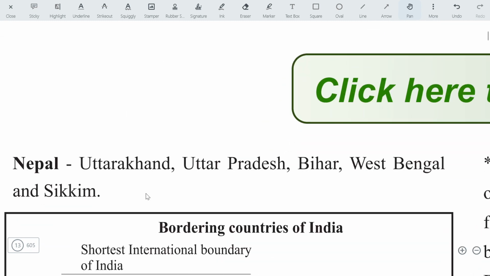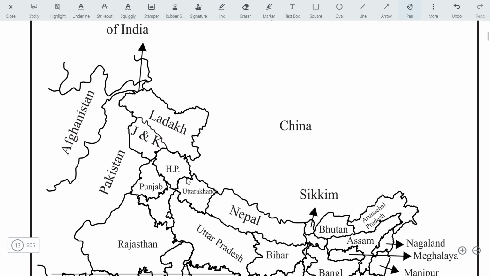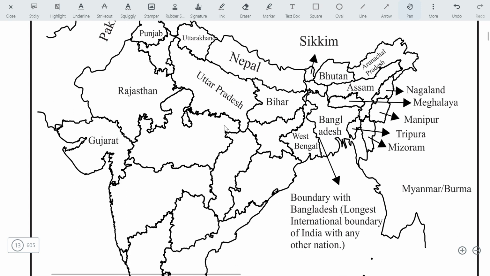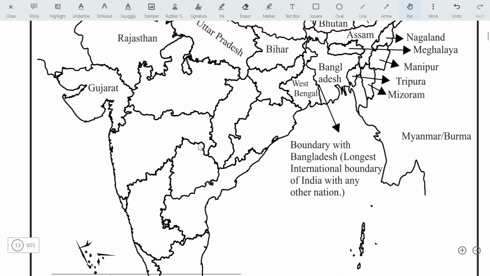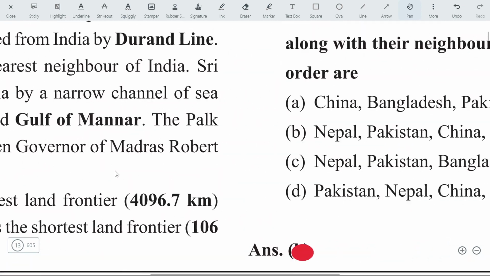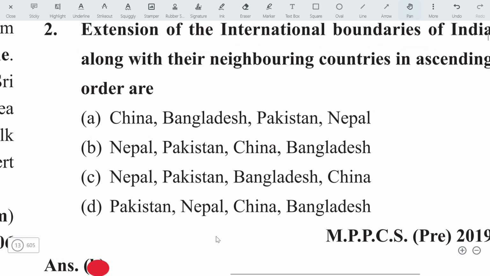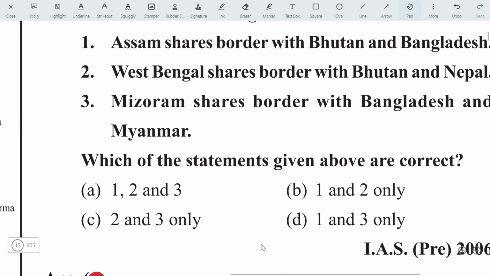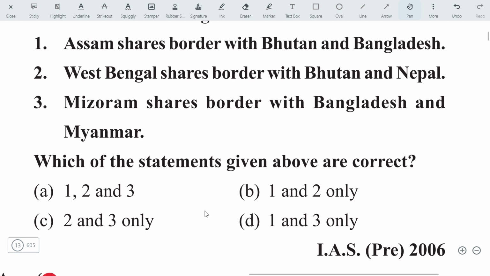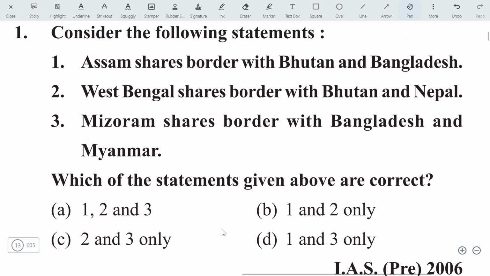Let's check out some questions. Here is the map. You can exercise on the map. Here you can pause the video and do the exercise. Let's move on to the questions. Where are the questions? Here. The first question has been asked in the IAS prelims examination 2006. Let's check out the statements.